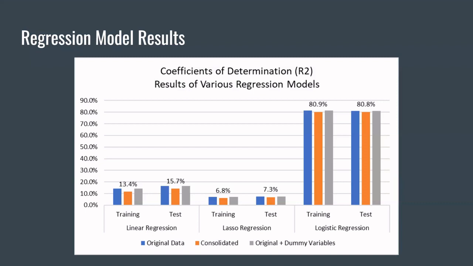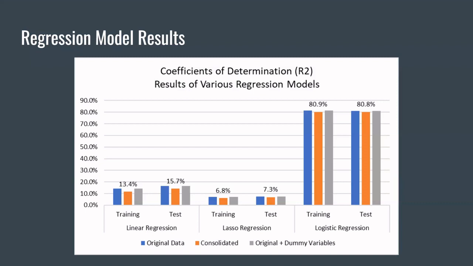So first, starting with linear regression, you can see that for the training data, we're averaging around 13.4% R squared, so only 13% of variability was being explained by this model, which is definitely not a very successful model. Even with the test data being slightly more successful in that prediction, it still was not a good result, which is why we then moved on to lasso regression, which provided even worse results across the board. It basically cut the resulting R squared value in half, from that 13 to 15% down to about a 6 to 7% range. So across both of those data sets, the consolidated data really was not producing the best results for these groups.